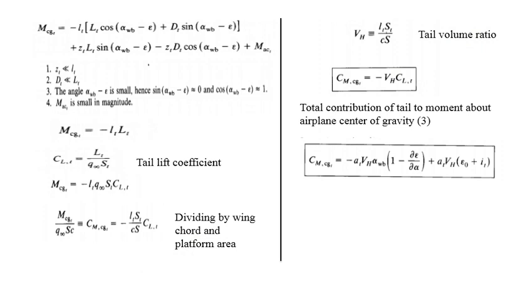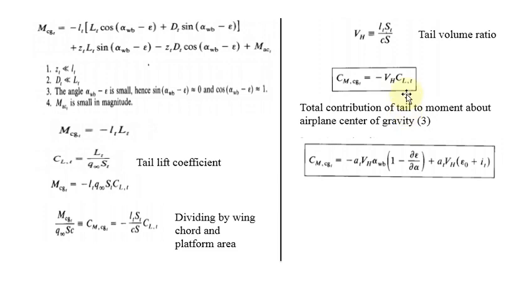Now you are bringing this equation into this form. So now we have another form. This is called the new form, the coefficient of moment about the center of gravity for the tail contribution. We get only this particular form. So this is our third equation. This is our third equation.